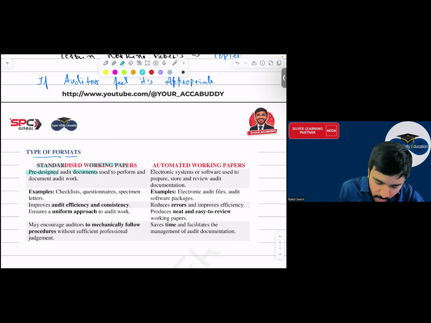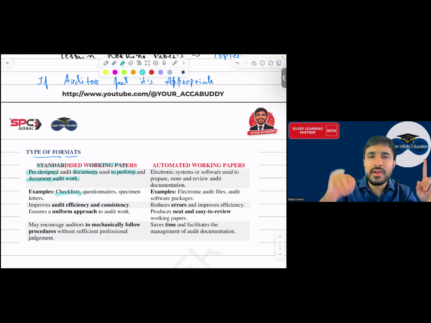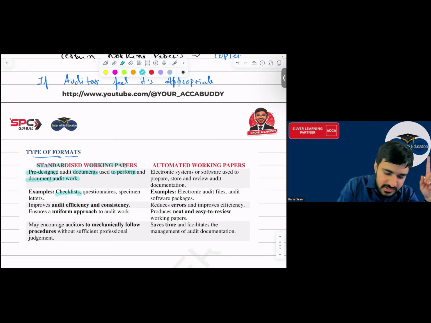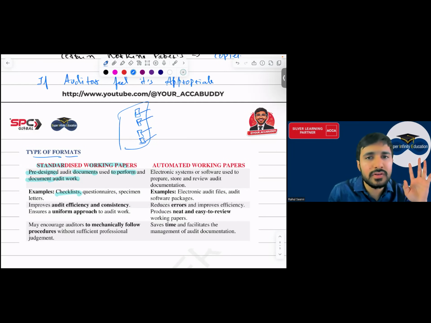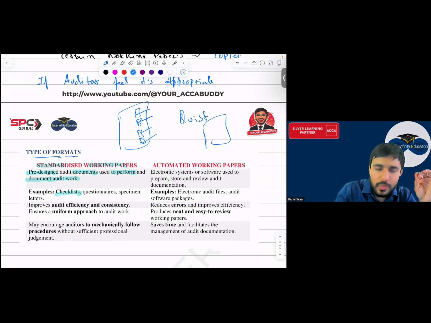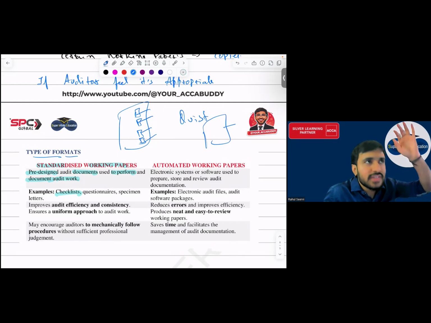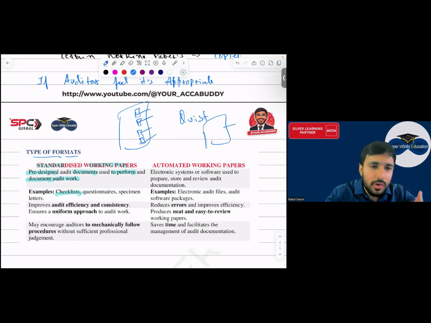It is a pre-designed audit document used to perform and document audit work. It is pre-designed, so you have to make the format like this. For example, a checklist. You have a list, okay, this is done, this is done, and you tick it. Then questionnaires. Questionnaires means a list of the questions which you will be asking the client. When you go for an audit, there is a list of questions which you'll be asking. Every attempt, when let's say for FR or audit, I give the list of questions which you should do. That is a standardized format.